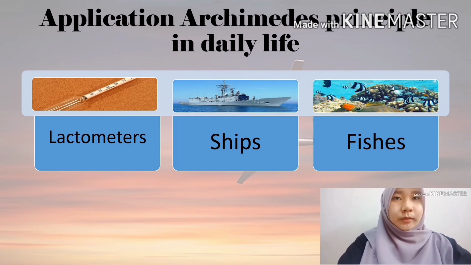Next, for the ship, a ship floats on the surface of the sea because the volume of water displaced by the ship is enough to have a weight equal to the weight of the ship. A ship is constructed in a way so that the shape is hollow, to make the overall density of the ship lesser than the sea water. Therefore, the buoyant force acting on the ship is large enough to support its weight.